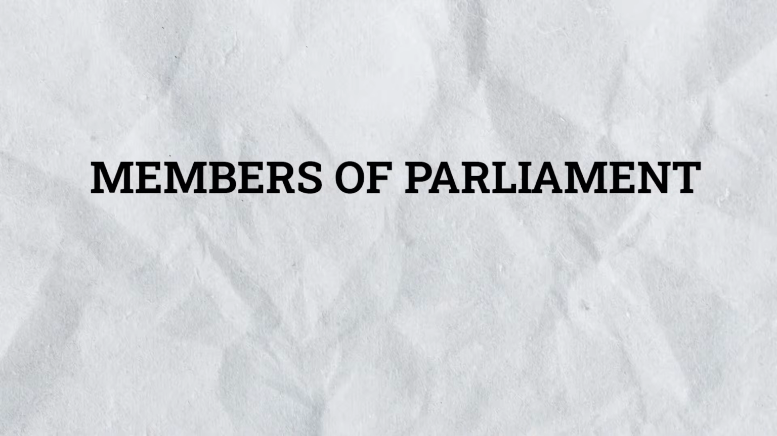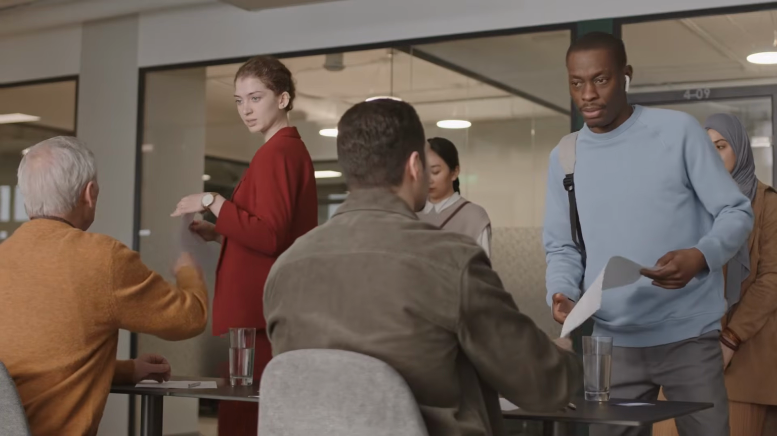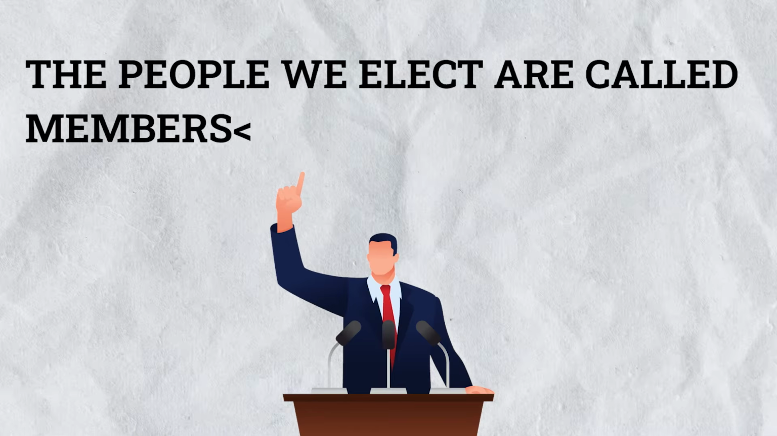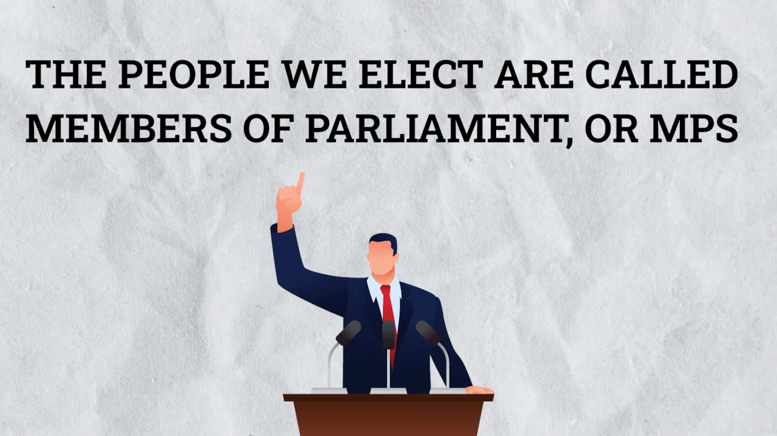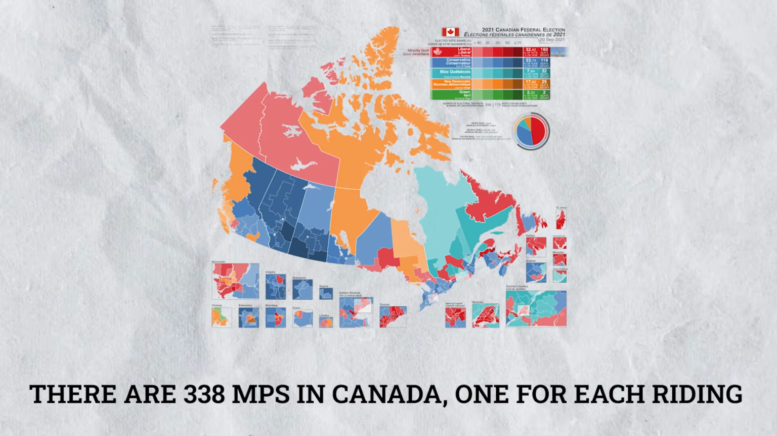Members of Parliament, representing the people. Canada is a democracy, which means people vote for leaders to represent them. The people we elect are called Members of Parliament, or MPs. There are 338 MPs in Canada, one for each riding. Their job is to listen to the concerns of people in their riding, debate and vote on new laws, and work with their political party to make decisions.